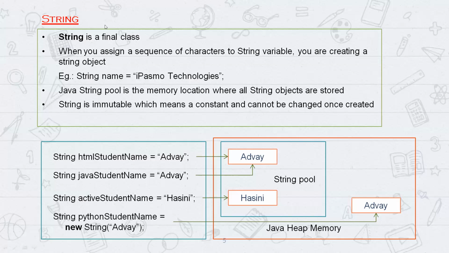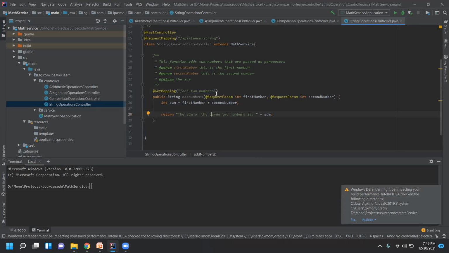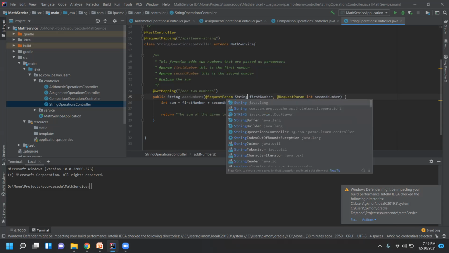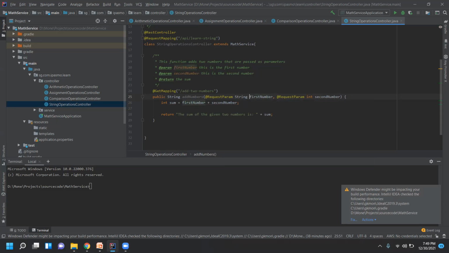Okay, now let's get into this. What are we learning now? String. All these days, from the first class until the seventh lesson, we learned about int. Int is for numbers, boolean is for true or false, long is for bigger numbers, and float and double are for decimal numbers. Now we want to consider text. I have paragraph-like statements, text, that we can handle using string. String is a class. Remember this.